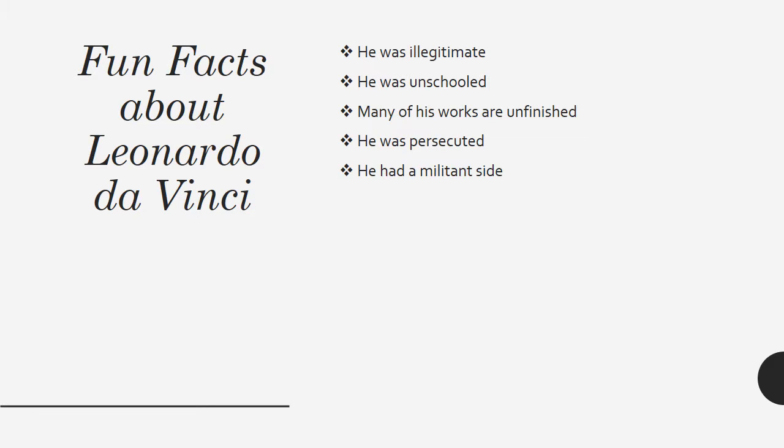The third one, many of his works are unfinished. Da Vinci was a notoriously slow painter, and many of his works were never finished. In addition to housing the famed and finished Mona Lisa, the Louvre in Paris is home to the Virgin and Child with St. Anne, an unfinished painting depicting the Virgin Mary, an infant Jesus, and Mary's mother, St. Anne. Perhaps the most intriguing of da Vinci's unfinished works is his painting, The Adoration of the Magi, which allegedly features a depiction of the young artist himself.